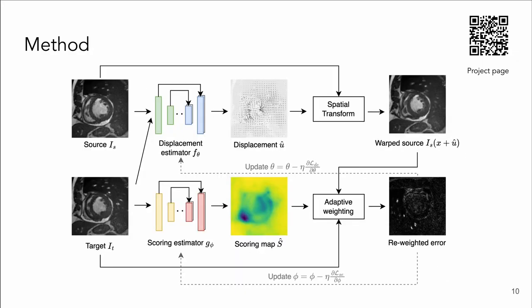Our proposed framework first estimates the displacement from the source and target image pair. We then apply a spatial transform to obtain the warped source image. Before computing the error residuals, we estimate the correspondence scoring map from the target image and then adaptively weight the error residuals for gradient-based optimization.